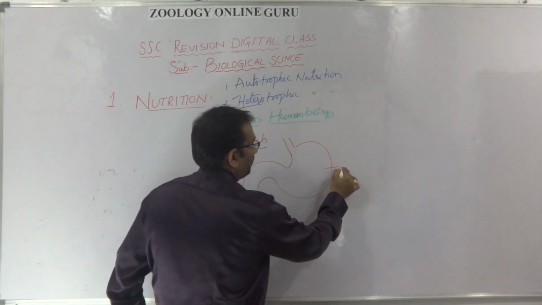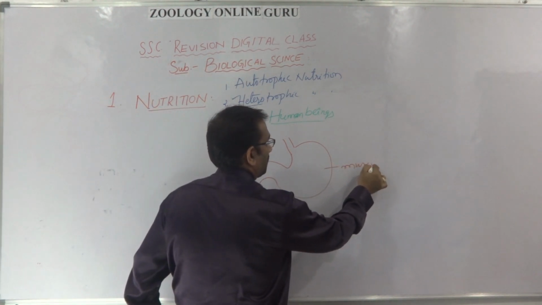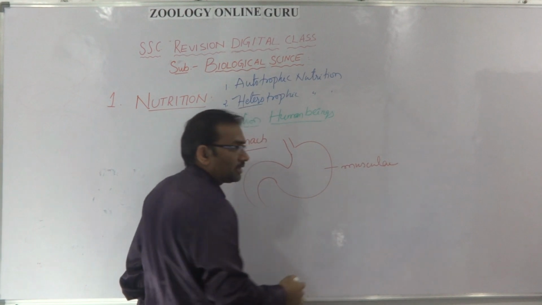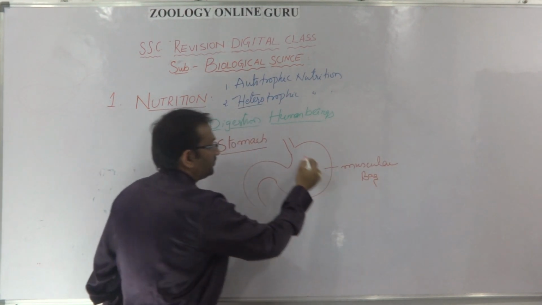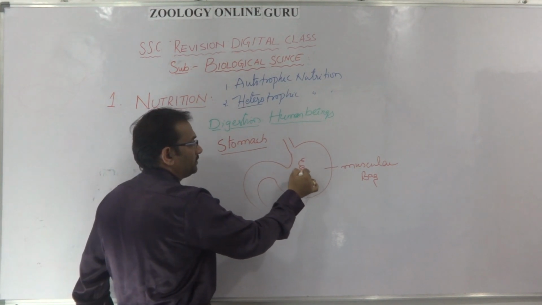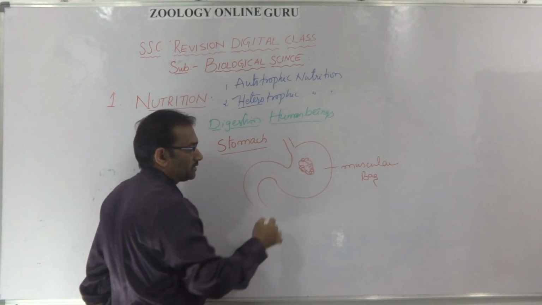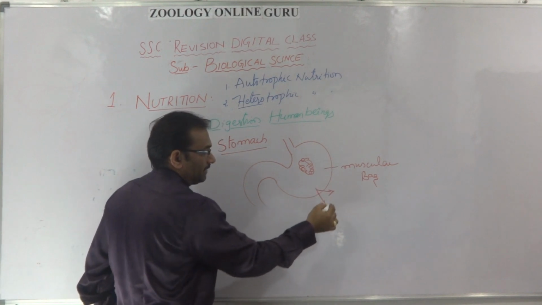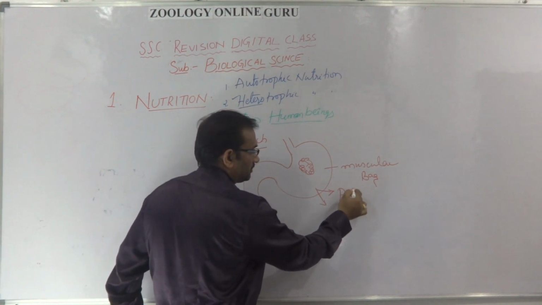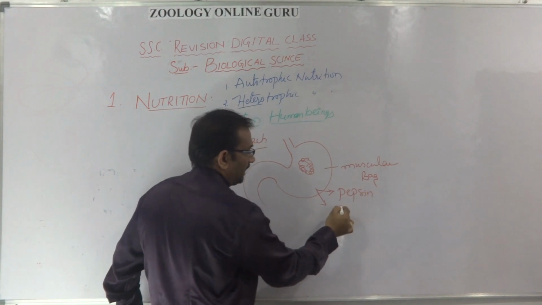Stomach is a muscular organ, a muscular bag. The food enters into the stomach. Stomach produces two types of enzymes, pepsin and trypsin.